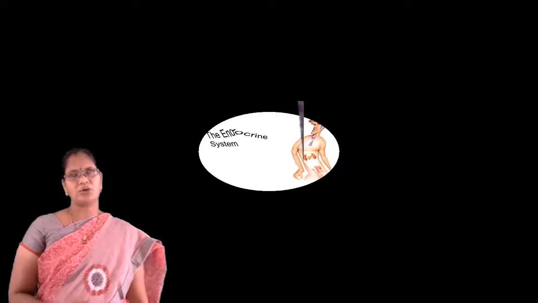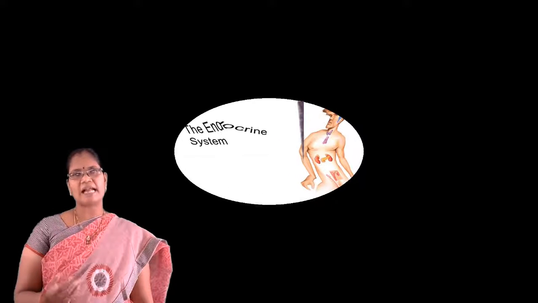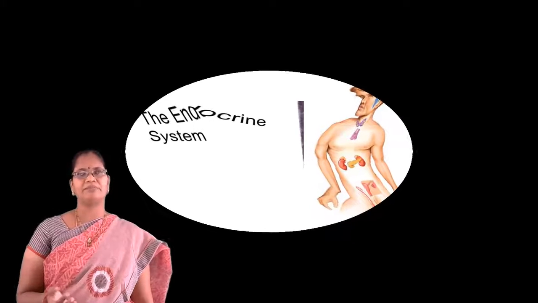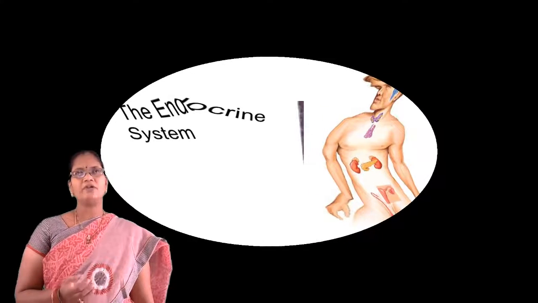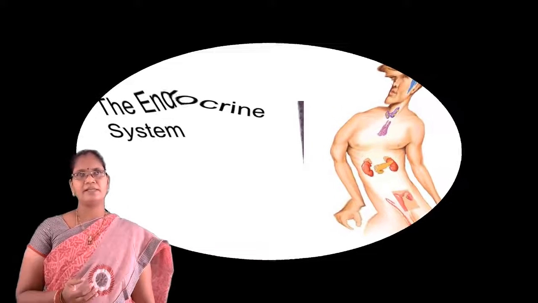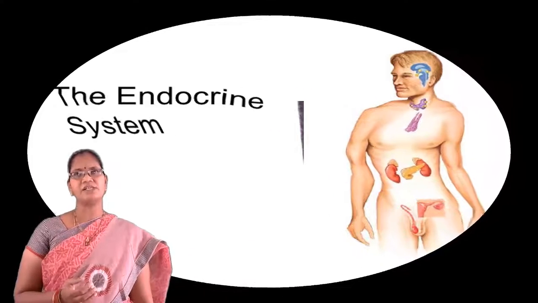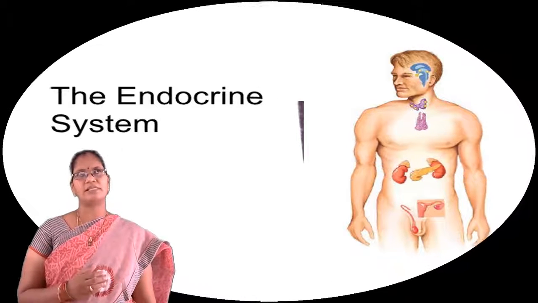Good morning, students. Today we will discuss hormones. So hormones are part of the endocrine system. Before going into the classification and functions of hormones, we will see about the endocrine system. The endocrine system is a system which is responsible for sending and receiving sensory information and coordinating body responses.